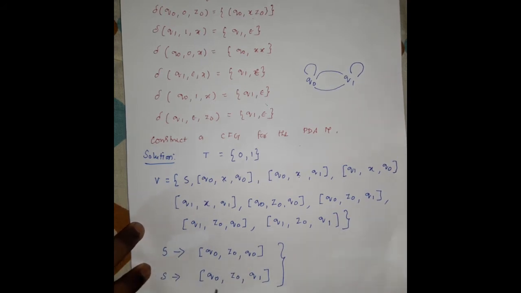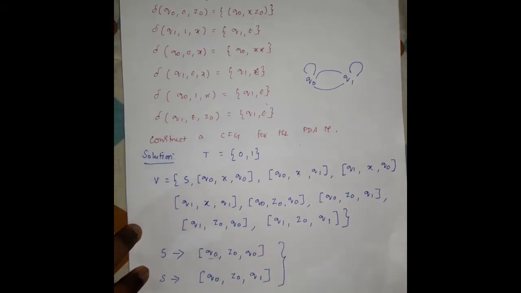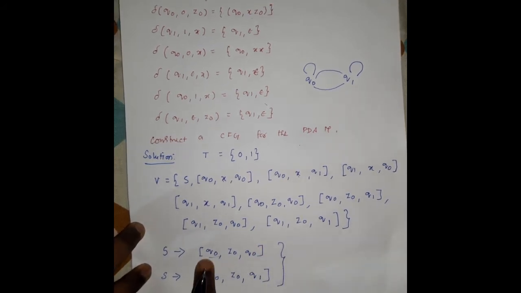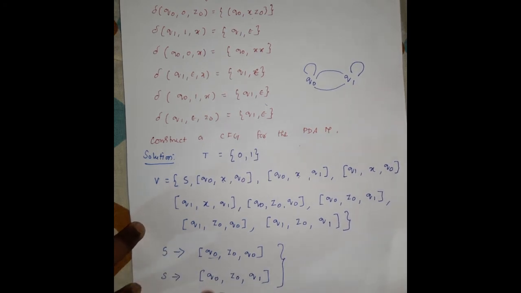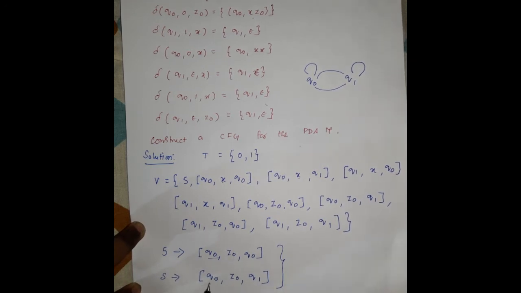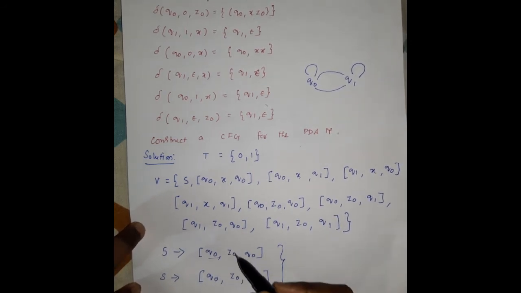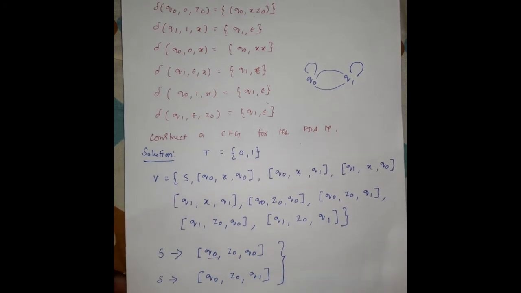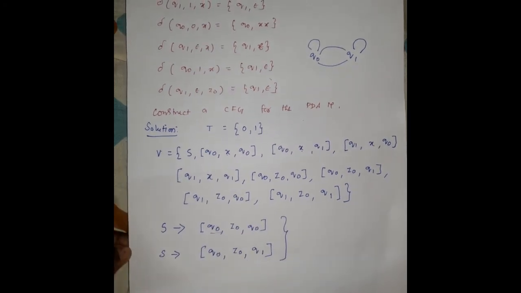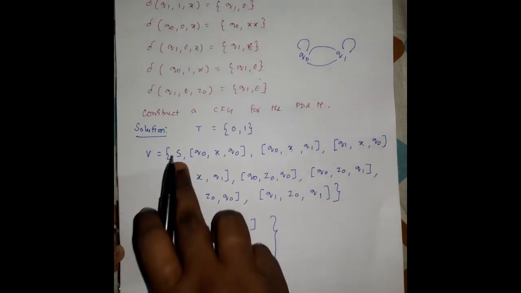It considers only the initial state from the beginning, but the final state may be q0 or q1. It reaches the final state at the end of the input string by using only the bottom of the stack element. So this is the production rule for the first variable.